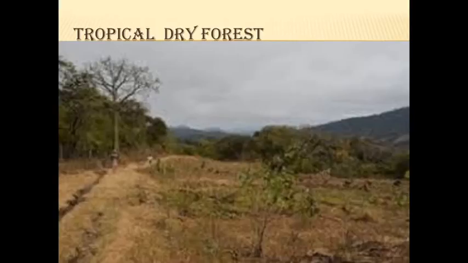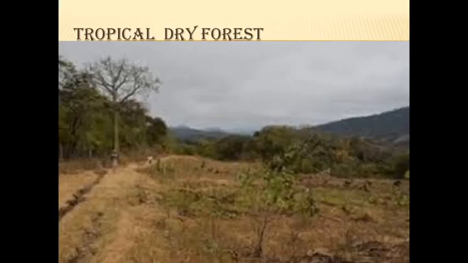These are found in the areas with 50 to 100 centimeter annual rainfall. In the evergreen forest we have seen the rainfall is 200 centimeter, the deciduous forest rainfall is 100 to 200 centimeter, and the tropical dry forest rainfall is 50 to 100 centimeter. Okay, these types of forest are found in Rajasthan, Haryana, Punjab, Western Uttar Pradesh, Madhya Pradesh, Eastern Maharashtra, Telangana, West Karnataka and East Tamil Nadu. Which places don't get heavy rainfall, what will be there? Dry forest will be there.